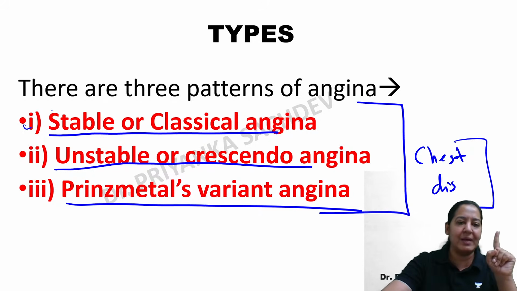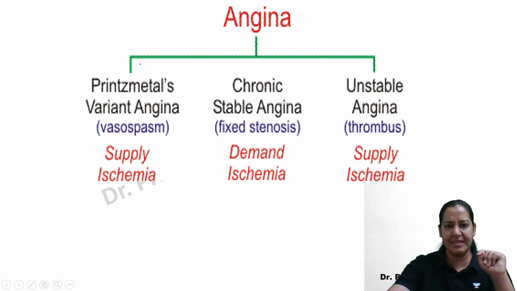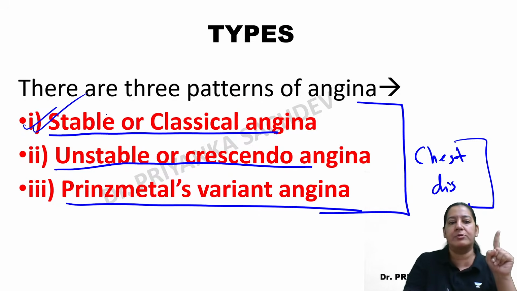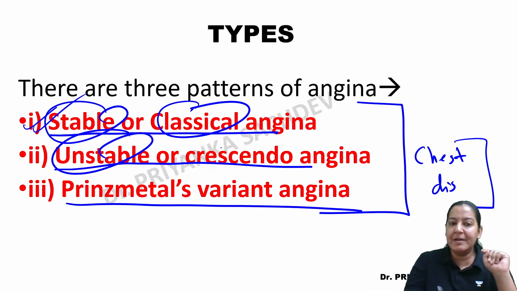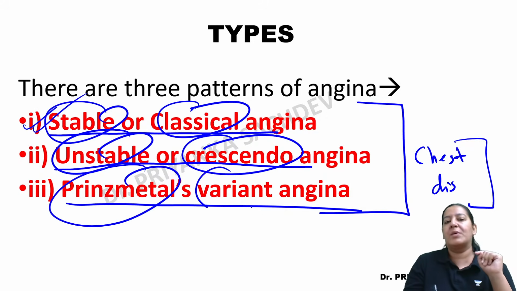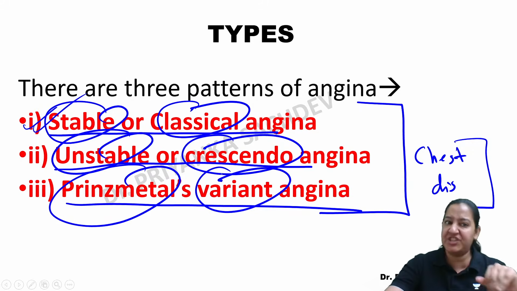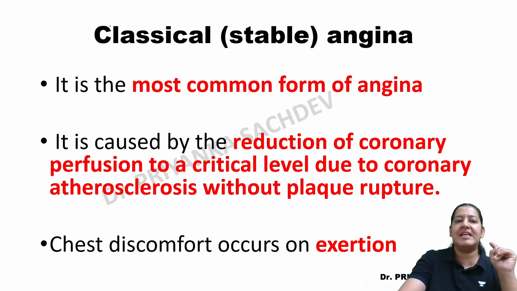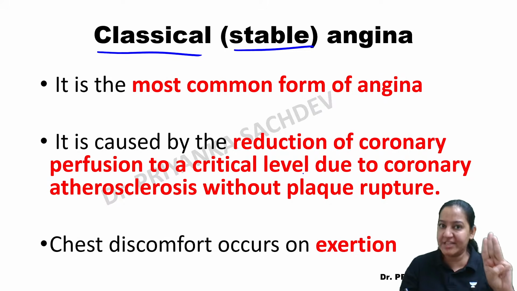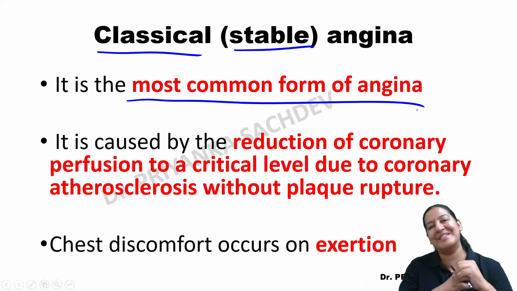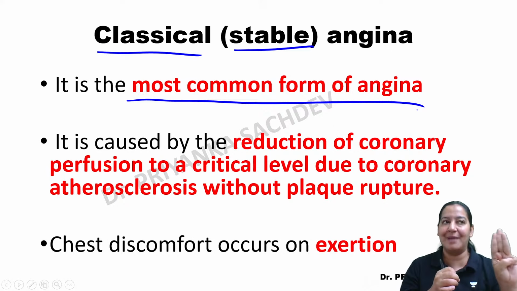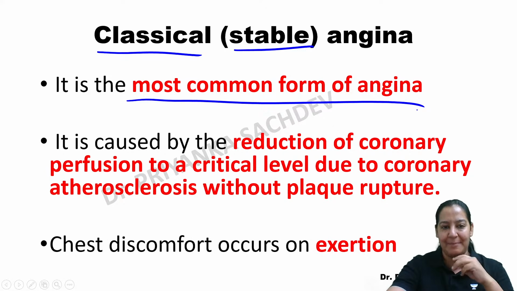Let me start with the first one, stable or classical. Please learn the other names also. Stable is known as classical, unstable is known as crescendo, and Prinzmetal is known as variant. So there are two names given to each angina. Out of the three types of angina, this one is the most common.